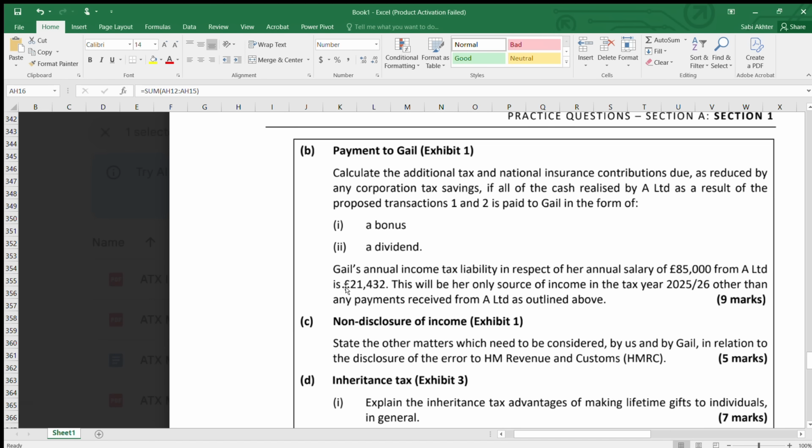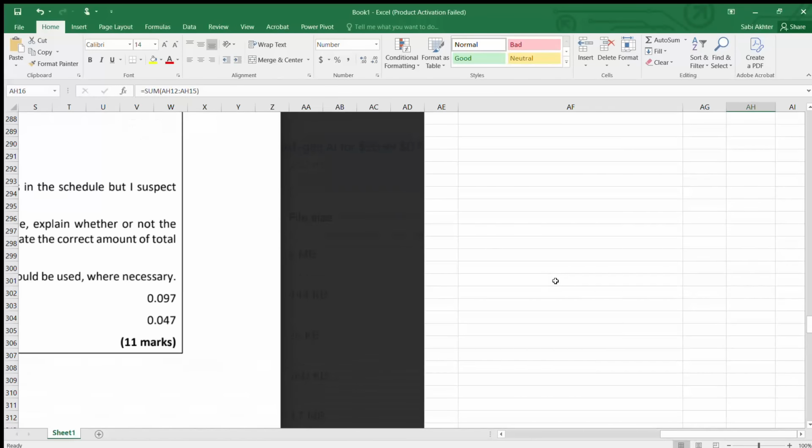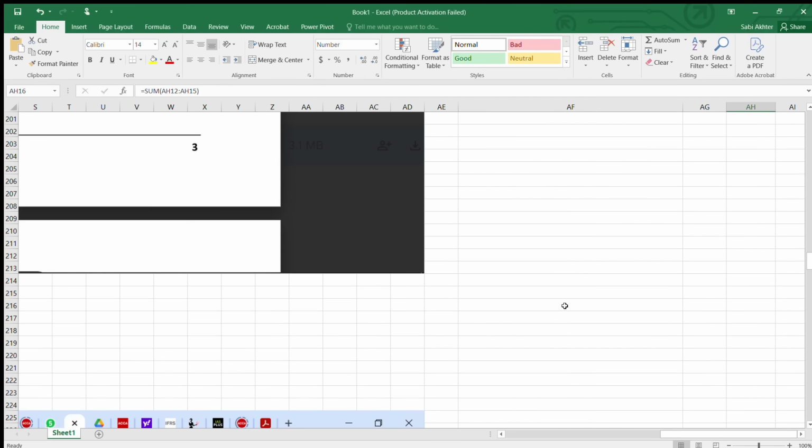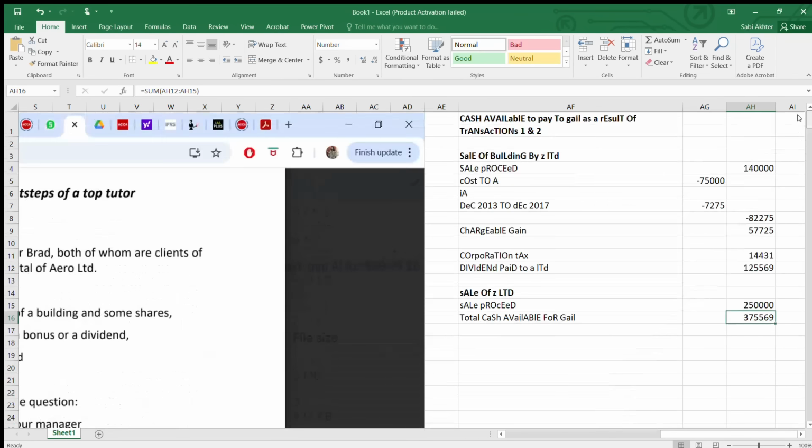And also we have been given that the income tax with the salary of 85,000 will be 21,432. Okay. So now for this also we need Excel for part B, which we are going to answer here. So first, as a bonus we'll take.